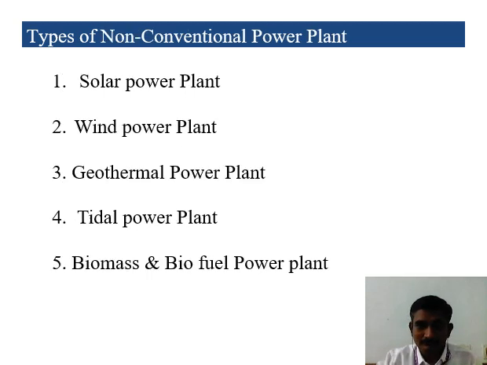Fine. Then types of non-conventional power plants: solar power plant, wind power plant, geothermal, tidal, biomass and biofuel power plants.